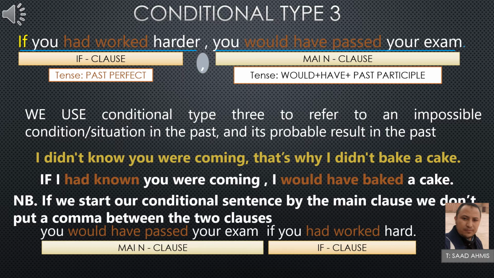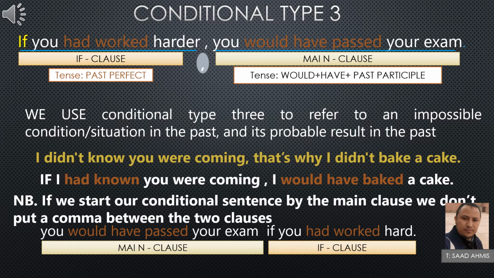So let's see another example. I didn't know you were coming. That's why I didn't bake a cake. So here we have a cause and effect sentence. I didn't know you were coming, this is the cause, and that's why I didn't bake a cake, this is the effect.